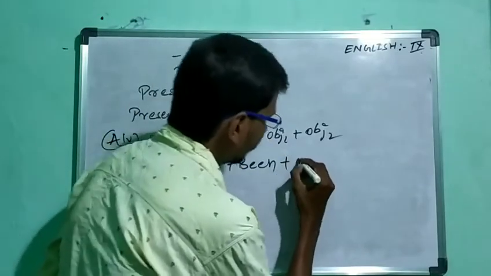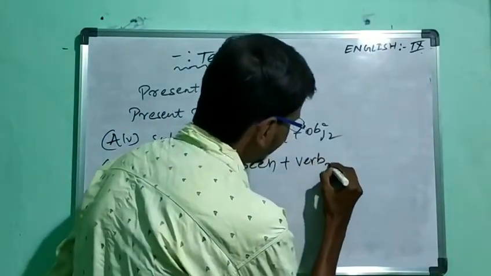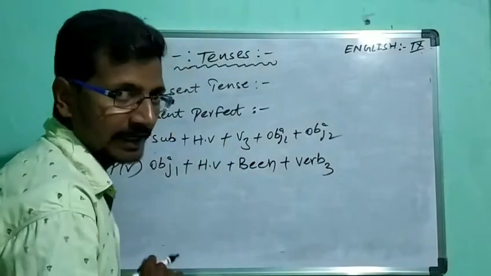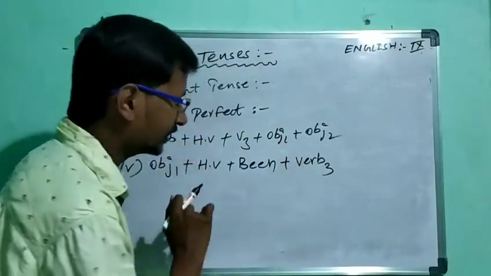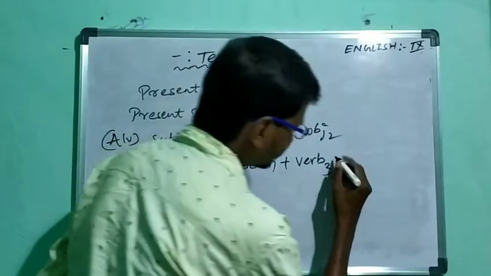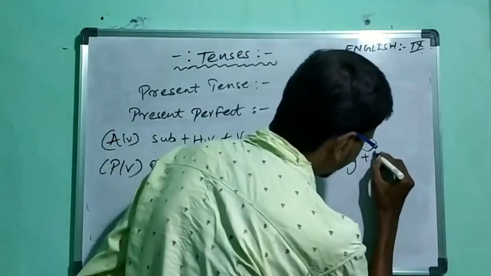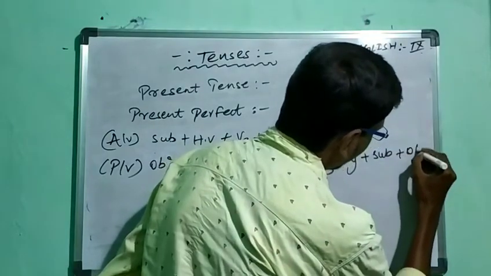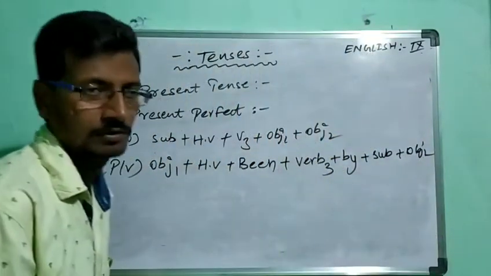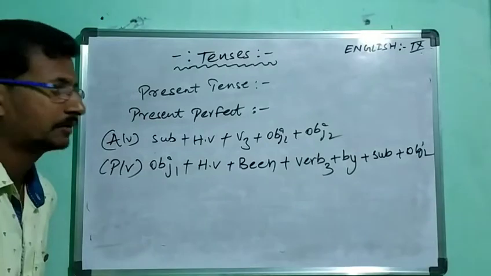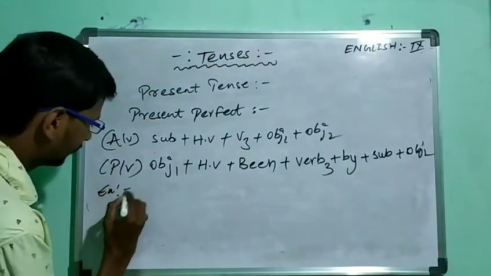Then next, verb 3 again. Verb 3 in the active voice and verb 3 in the passive voice also. Then next, which is followed by by, and then next we are taking subject and object 2. So let us take an example.